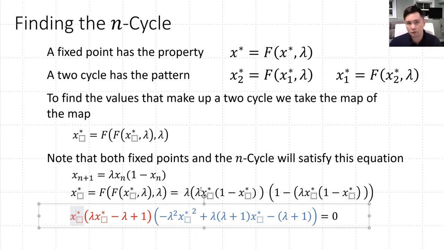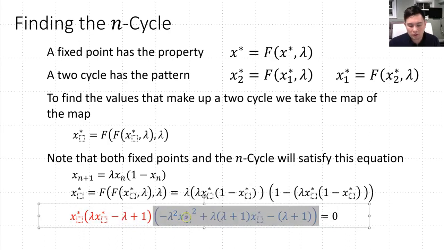So 2 of these roots will be the 2 fixed points that we would expect to find. And so I've highlighted those 2 values here in red. This x star value would just be 0, so that's one of our fixed points. And then the value of x star that causes this term to be 0 would also be a fixed point.